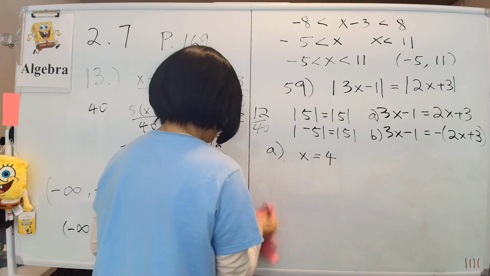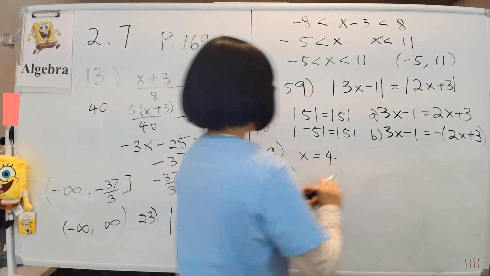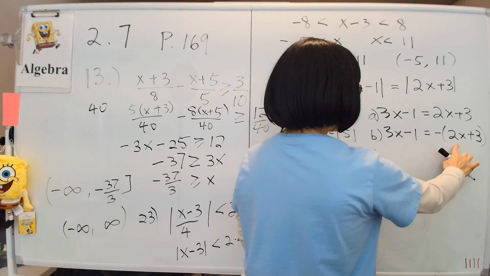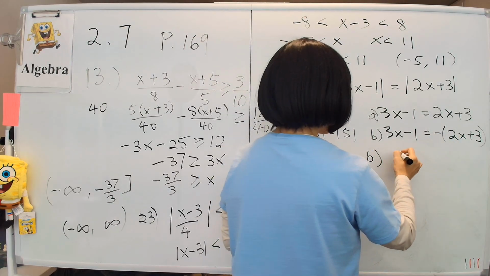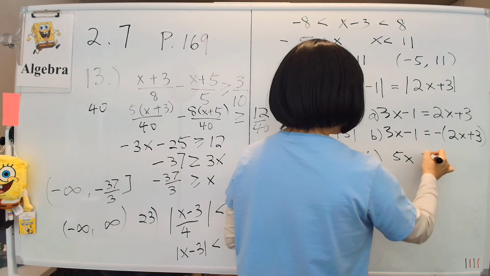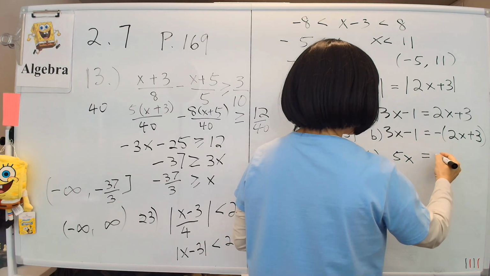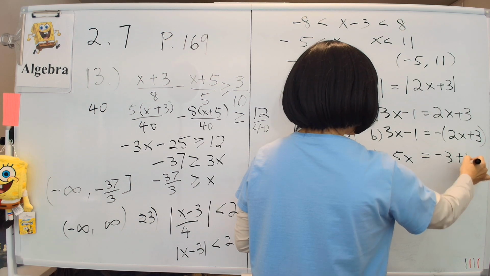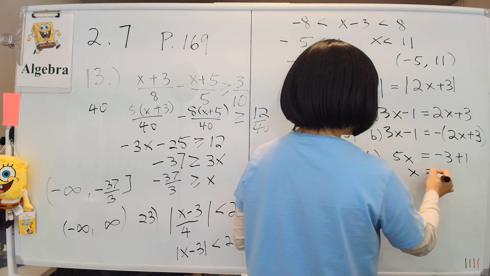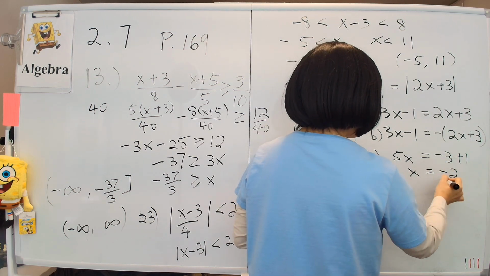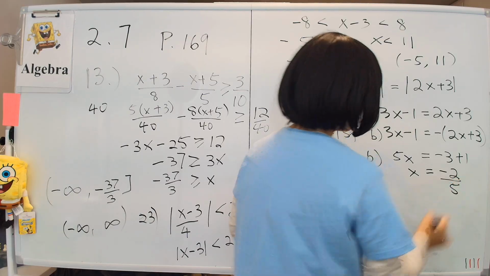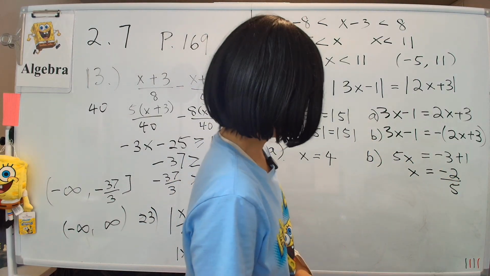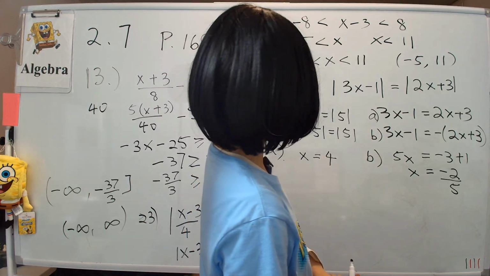Similarly, for the B part of the solution, we have 3x. This is a −2x, move over, it becomes plus. So we have 5x on this side. And then the −1 moves to the other side. The other side has a −3, and then the −1 moves to the other side and becomes plus. So then x equals −2 on top, divided by 5. That pushes the 5 down across the equal sign. So that should be our two answers to this problem 59.